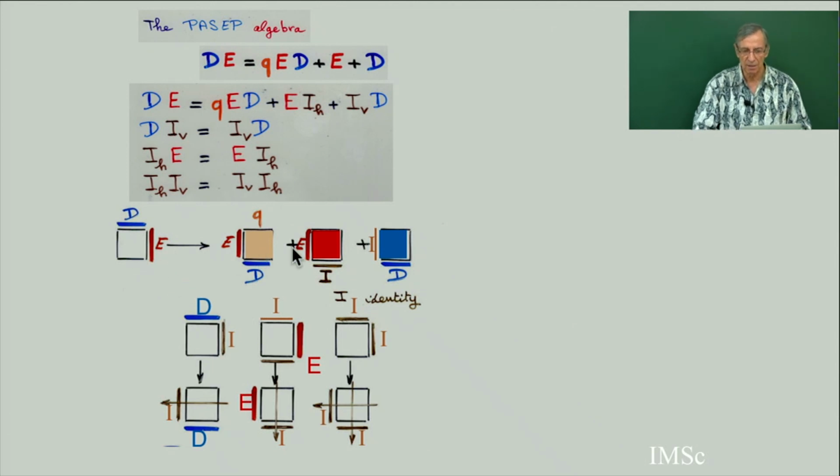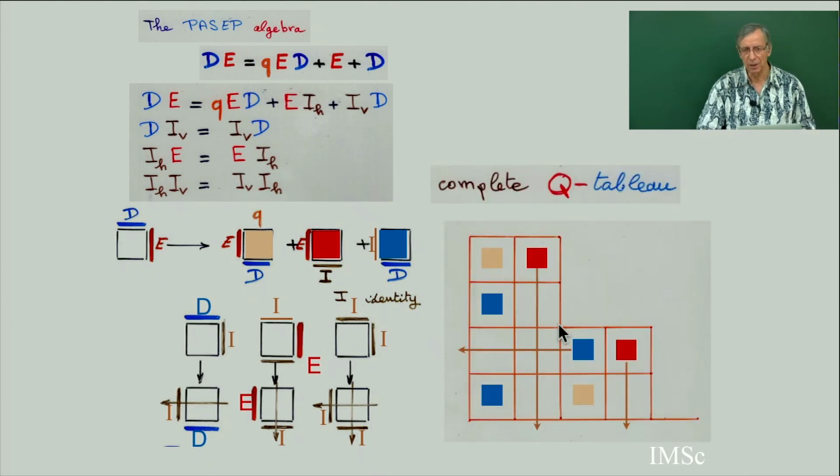With the planarization of this rewriting rule, you can replace D by QED plus E plus D. And so you get these 3 possible cases. I put some labels. I is the identity operator, horizontal or vertical. And then I have to add some new equations to get this trivial equation with vertical identity and horizontal identity. So this was in chapter 1 and 2 as an example.